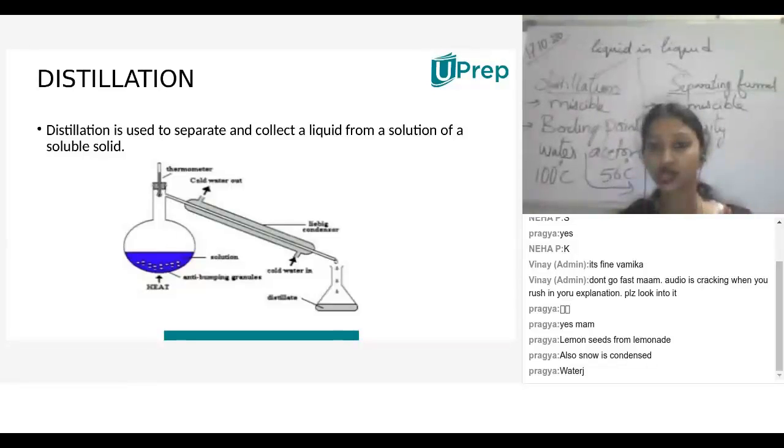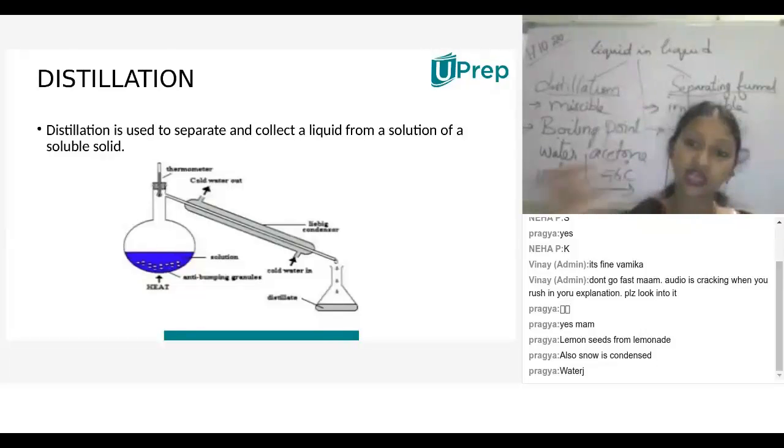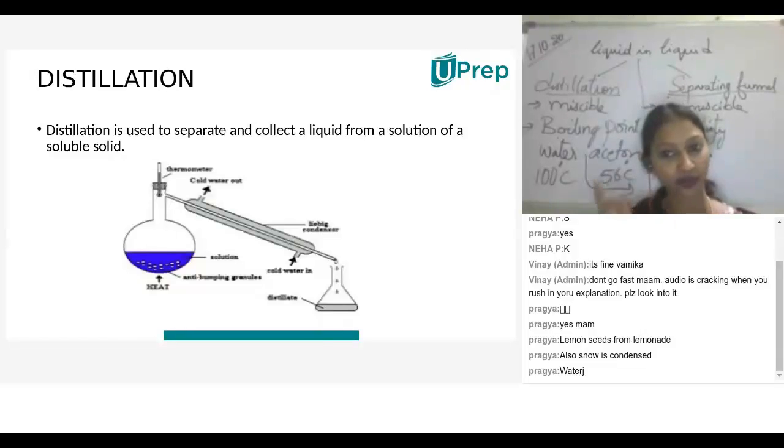If the sample consists of more than 2 components, we need to go for fractional distillation. Fractional distillation means that even if there is a minimum temperature difference between the samples, we can opt for it, and also to separate many components present in the mixture. Fractional distillation is used to separate crude oil.